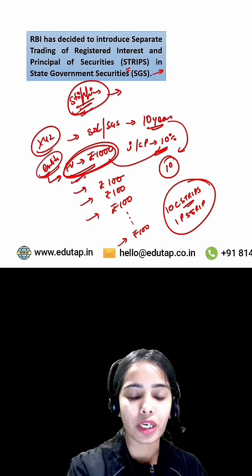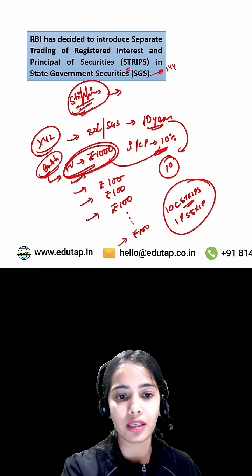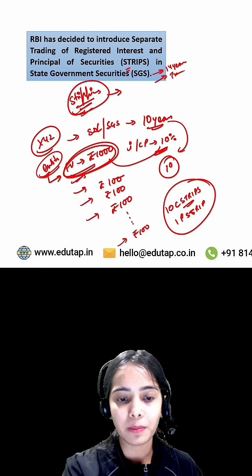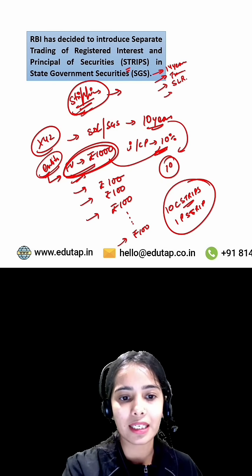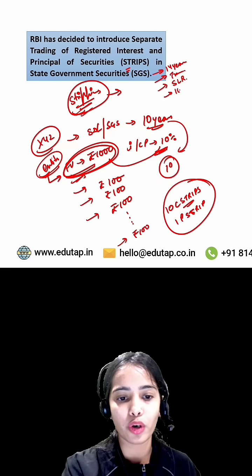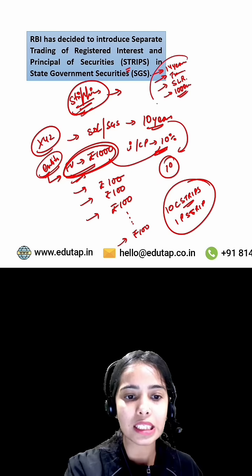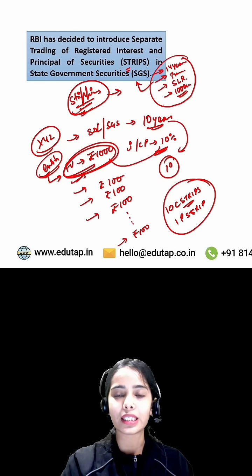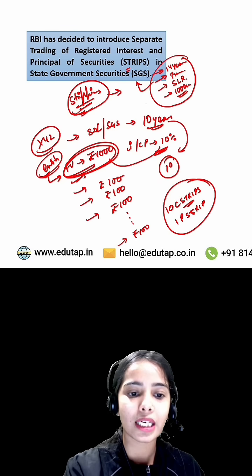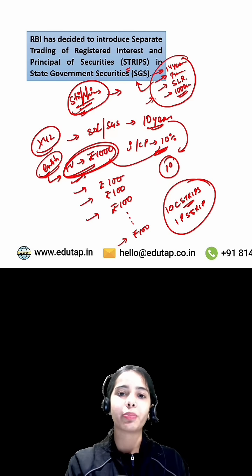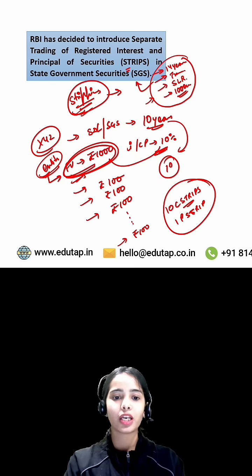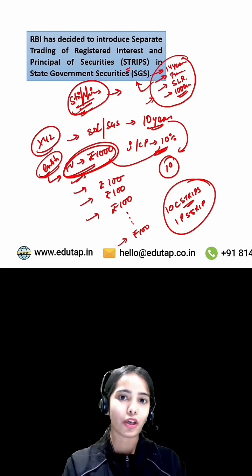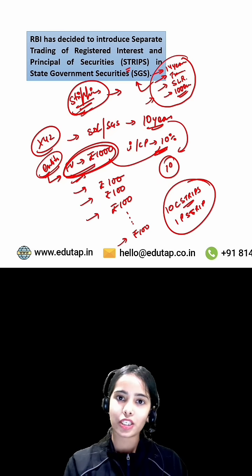Now the state government securities that are of maturity up to 14 years, that are transferable, that are eligible investment under the statutory liquidity ratio, and they have the outstanding amount of 1000 crores on the day of stripping. So these state government securities that follow these criteria are allowed for stripping. Okay, so these are the criteria that have to be followed if the stripping has to happen. So state government securities that have the maturity up to 14 years, they are transferable, they are eligible under the statutory liquidity ratio, and they have the outstanding amount of 1000 crores on the day of stripping. So these state government securities are allowed for stripping as per RBI.